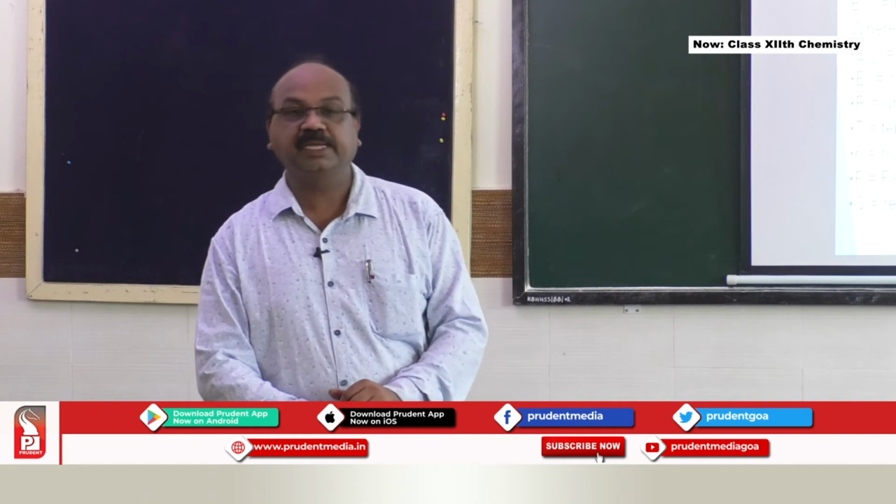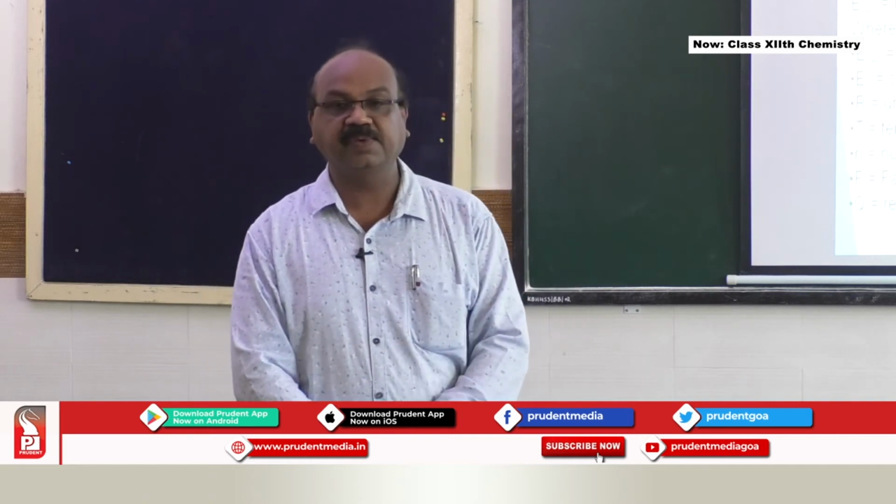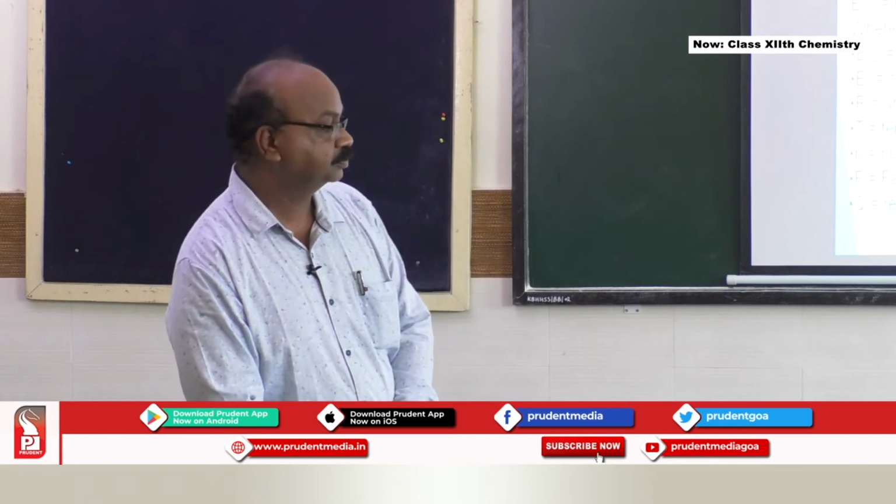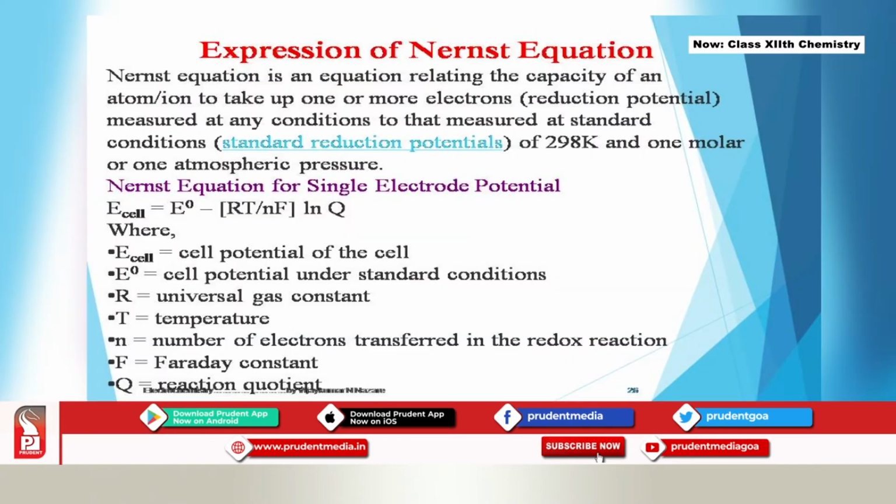One equation is very important from standard 12 point of view, that is called the Nernst equation. Let me explain what the Nernst equation is. The Nernst equation relates the capacity of an atom or ion to take up one or more electrons to the reduction potential measured at any condition, as opposed to the standard condition, which stands for STP or standard reduction potentials at 298 Kelvin and 1 mole or 1 atmospheric pressure.